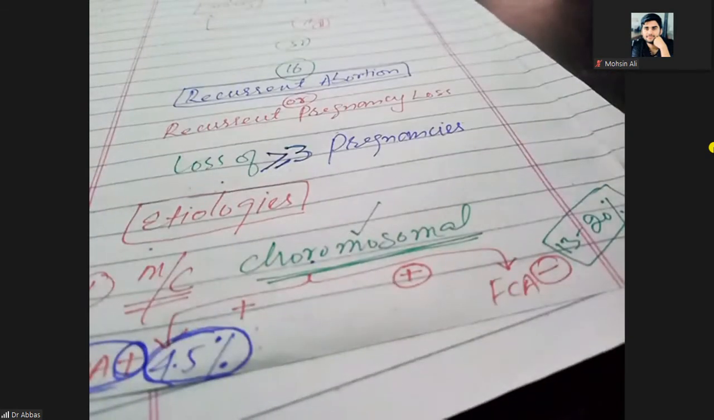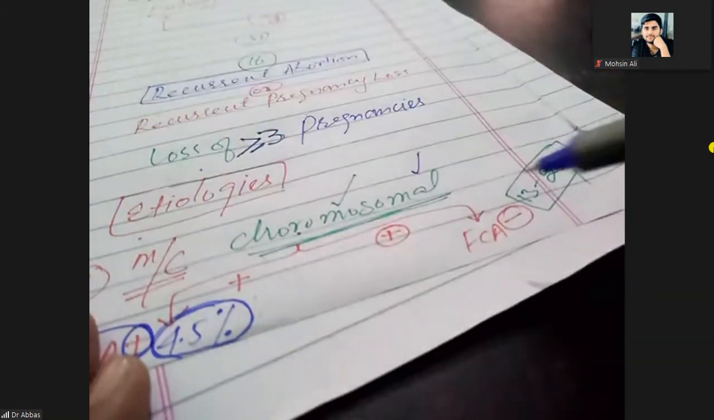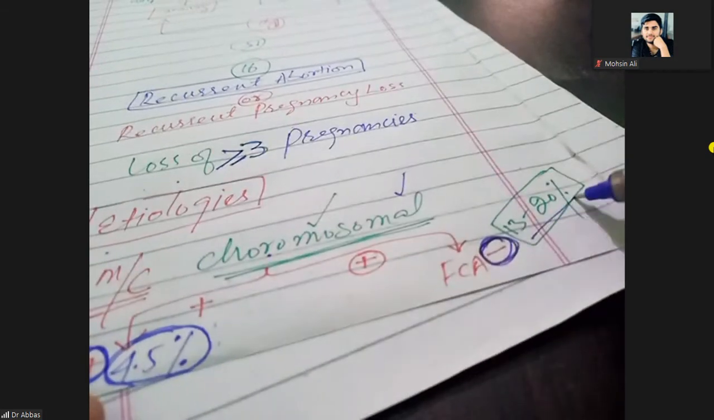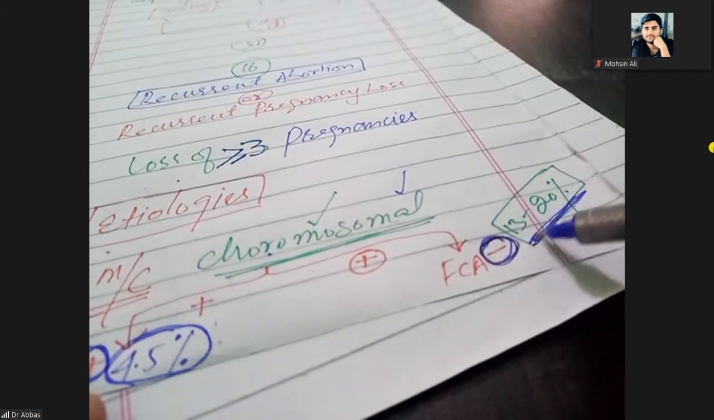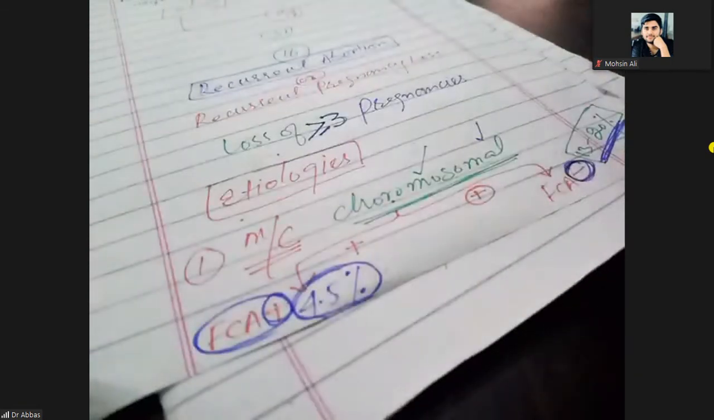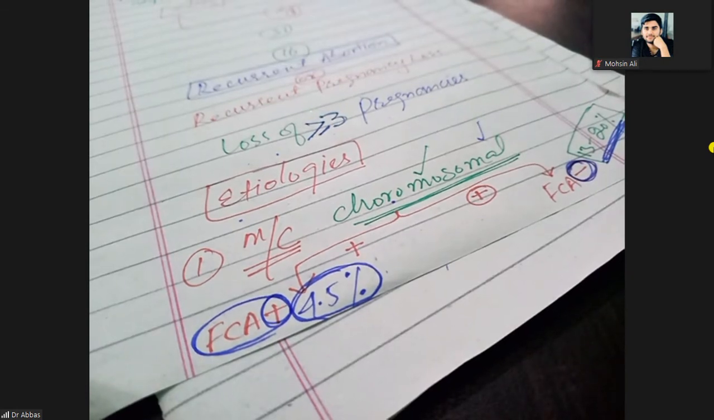When the fetus who has the chromosomal defect plus fetal cardiac activity is absent, then chances of recurrent pregnancy loss will increase. It means chances of recurrent pregnancy loss are more before the 7th week, and less after the 7th week. Clear? So the most common etiology is the chromosomal defect.